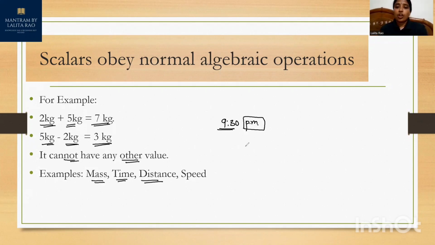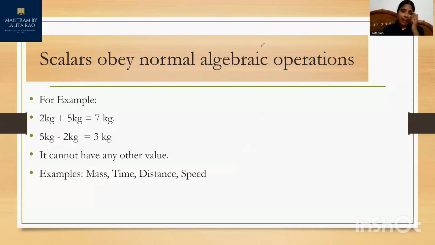Similarly, the distance: 2 kilometers, 5 kilometers. So 2 is the numeric value and this is the unit of measuring this value. Similarly, speed. What is the speed of the car? Let's say 100 meters per second. So 100 is the numeric value and meter per second is the unit. So the magnitude means simply the numeric value, and it has a unit as well.